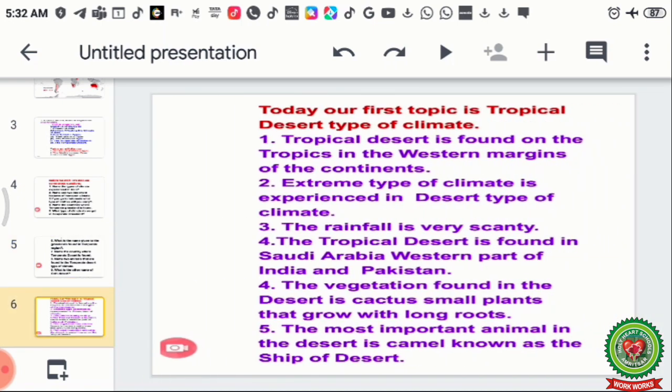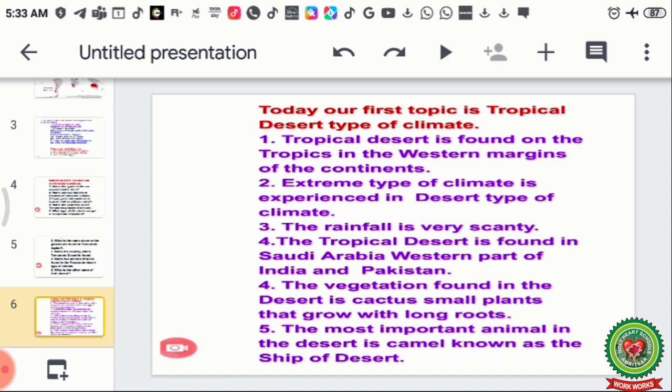Now today our first topic is the tropical desert type of climate. First I am going to give you some main points. Tropical desert is found on the tropics in the western margins of the continents. Extreme climate is experienced in the desert type of climate. The rainfall is very scanty.